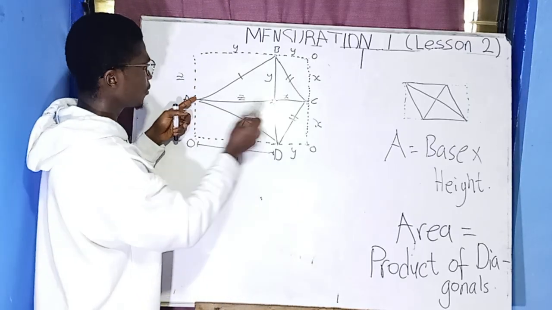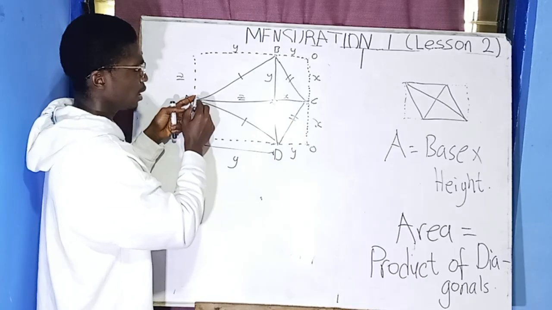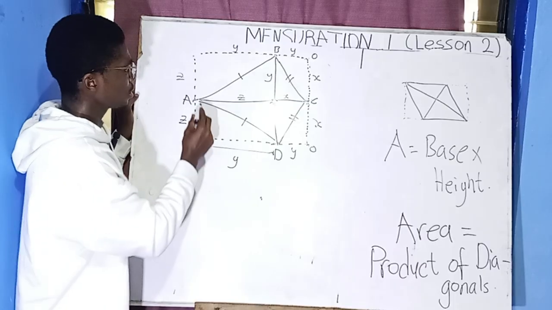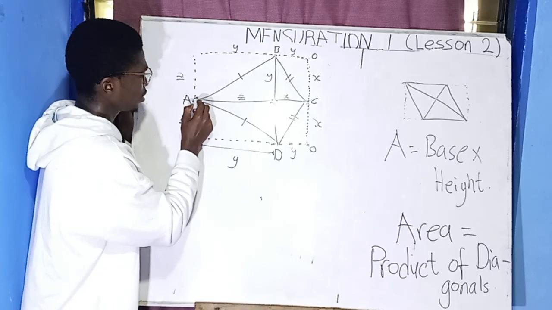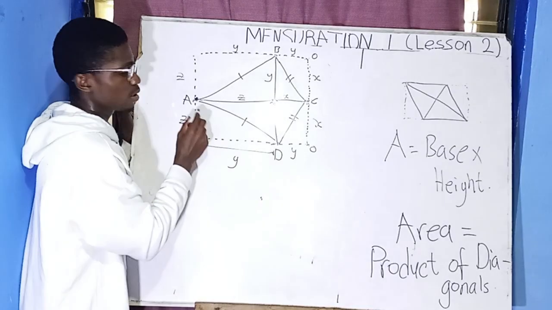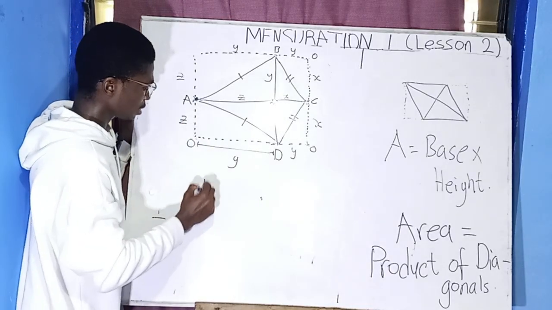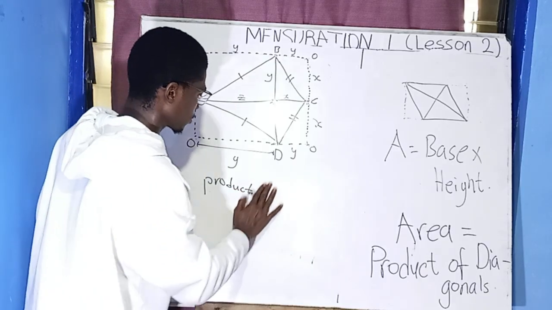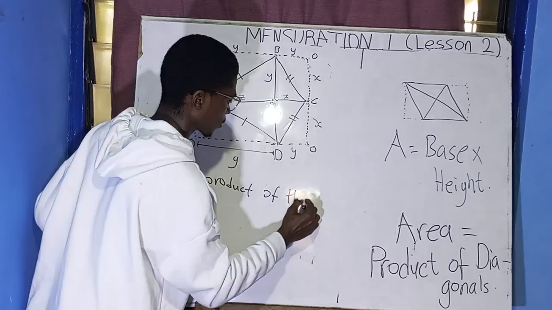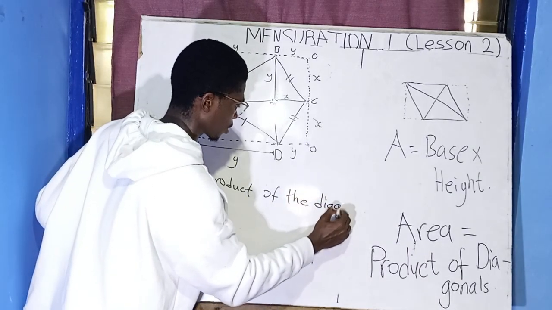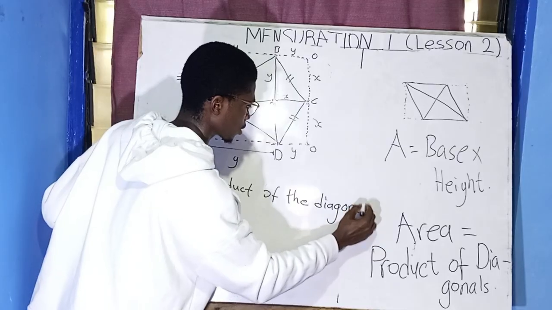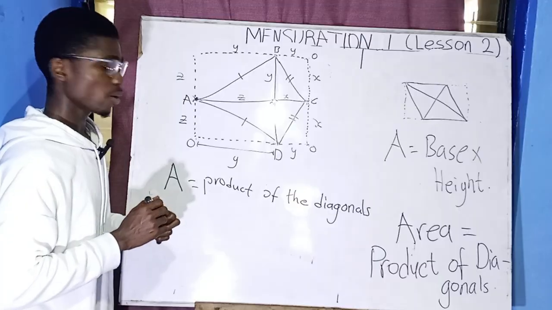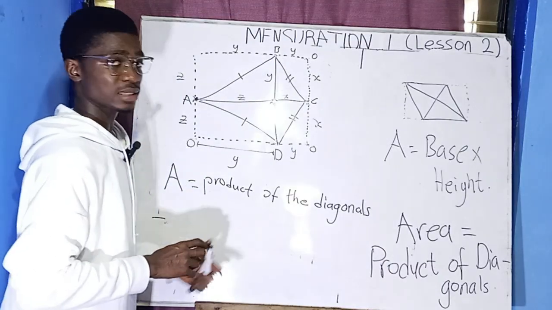So since here is representing now the length, and this side is representing the breadth, it means you are going to get, this is a diagonal. From here to here is a diagonal. It just means you are going to get the product of the diagonals as the area.